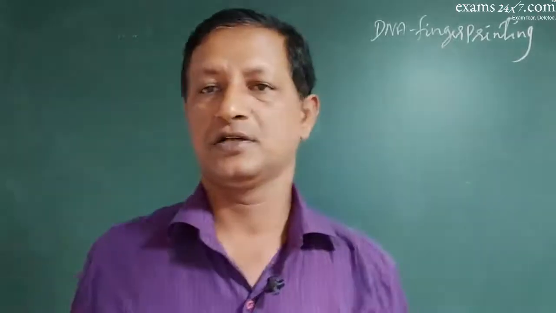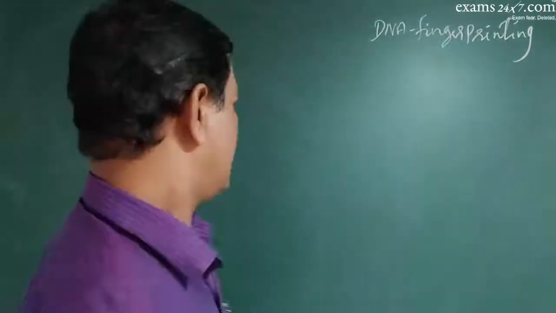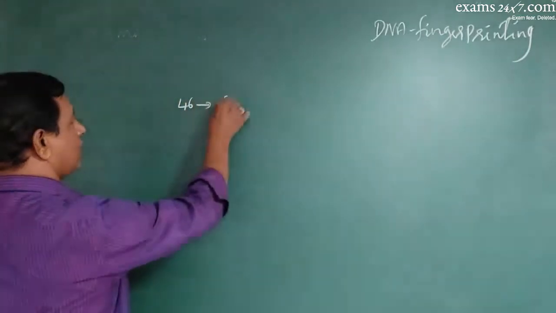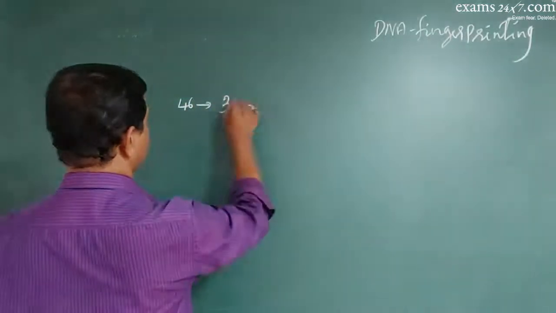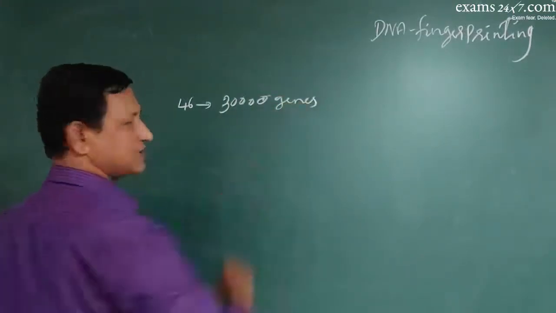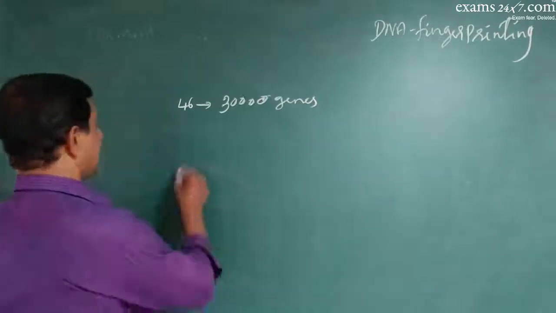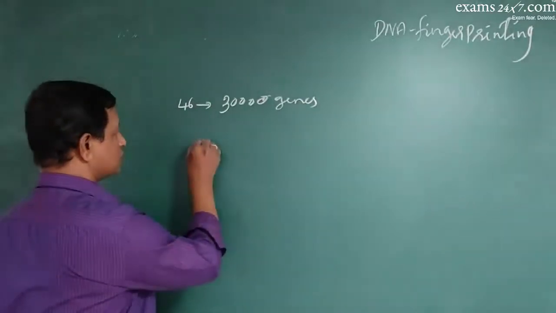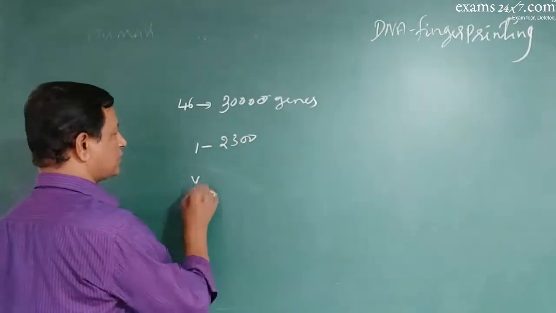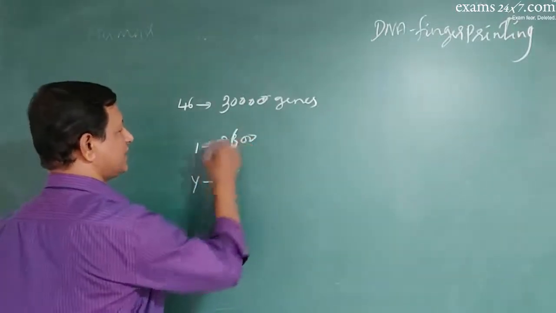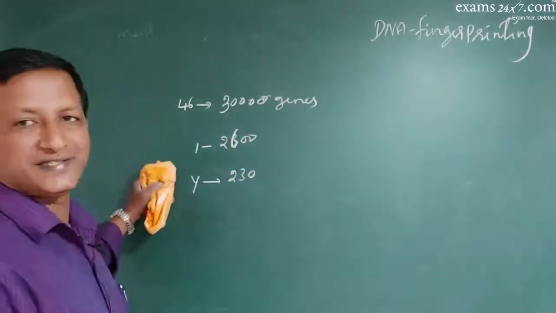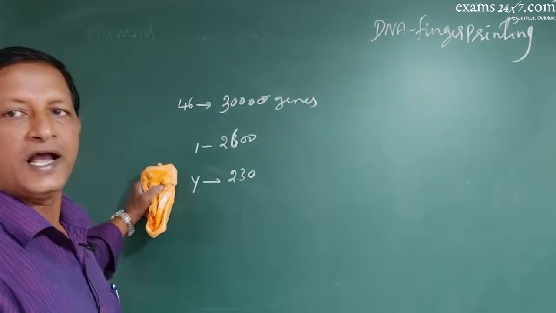new findings came out. The first thing is that 46 chromosomes have got almost 30,000 genes, and the largest chromosome being chromosome number 1 with 2300 genes, smallest being Y chromosome with only 230 genes.